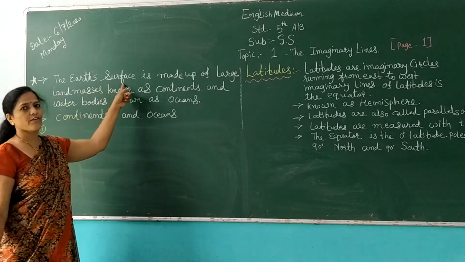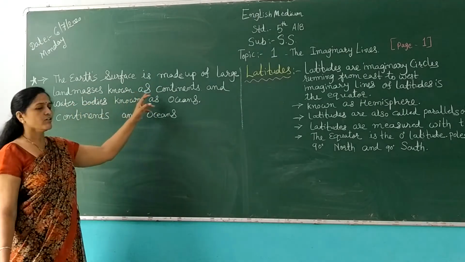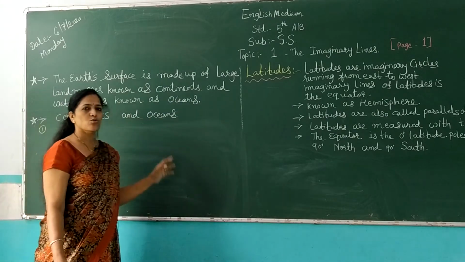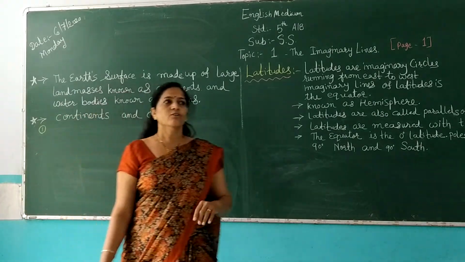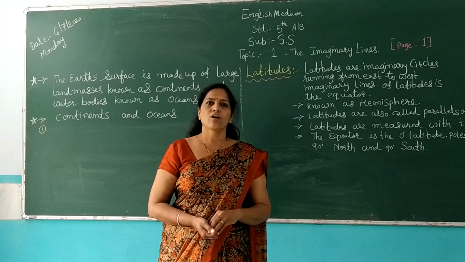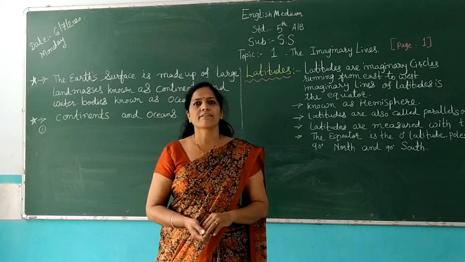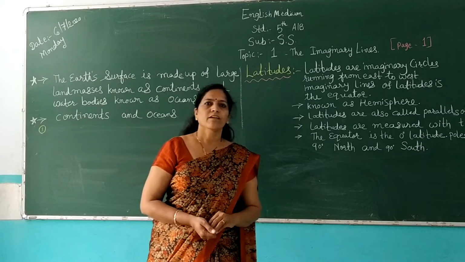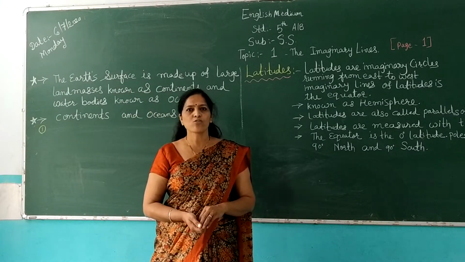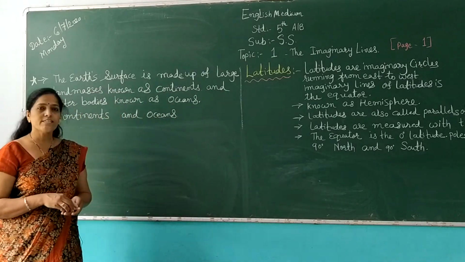The earth's surface is made up of large land masses known as continents and water bodies known as oceans. Do you know how many continents and how many oceans there are on the earth? There are 7 continents and 5 oceans on the earth. Which are they?